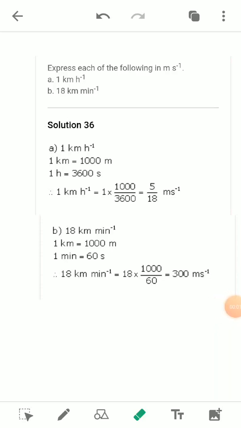Hello students. So yesterday we had discussed speed and average speed also.